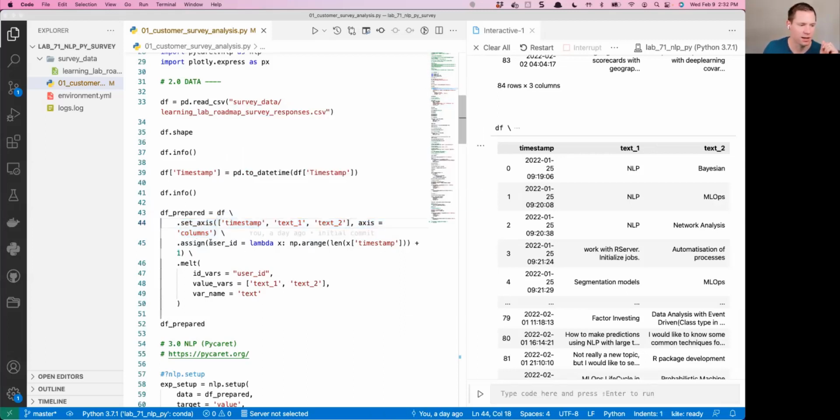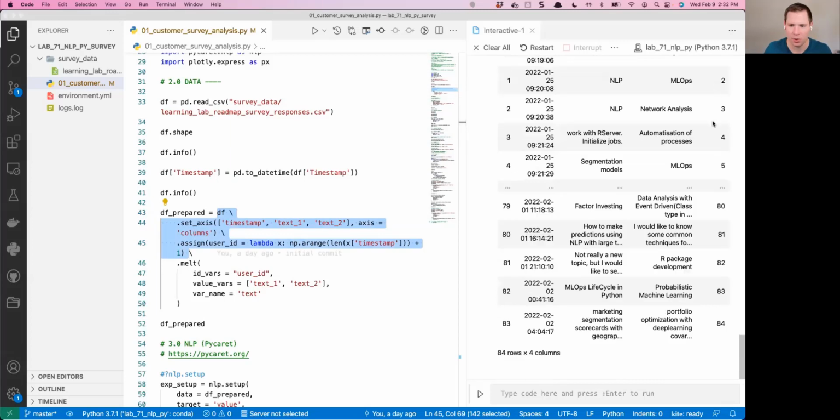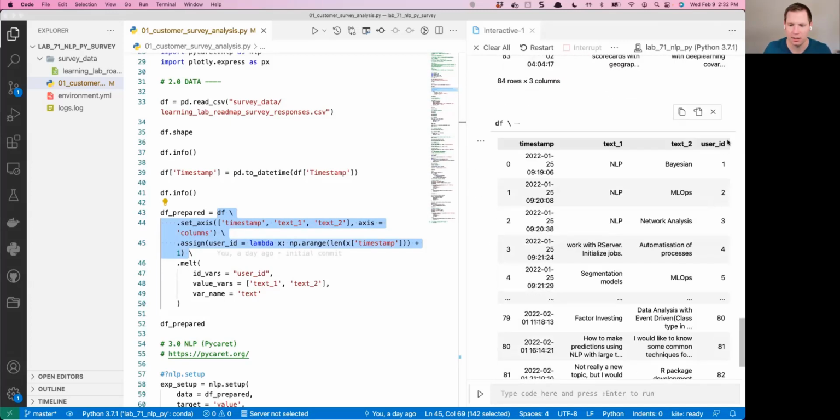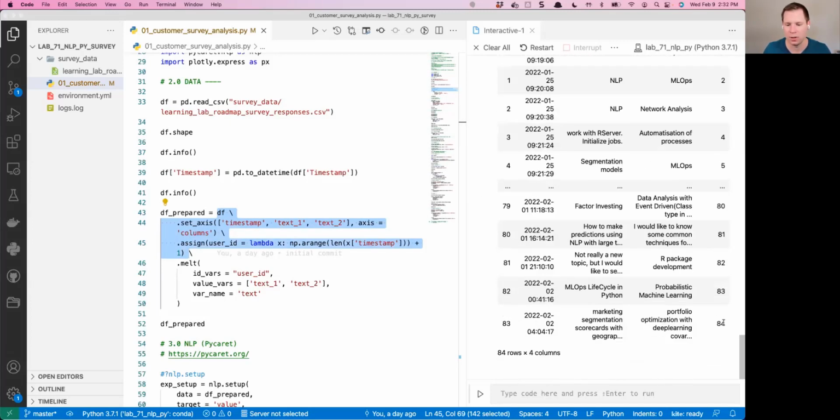So if I hit Shift and Enter, it's going to create a column called user ID that just increments up 1, 2, 3, and then it ends at 84 at the last row. That's just to keep track of the responses, especially after I use this function called melt.